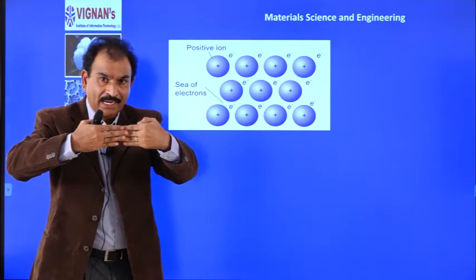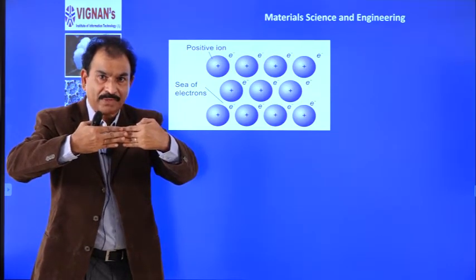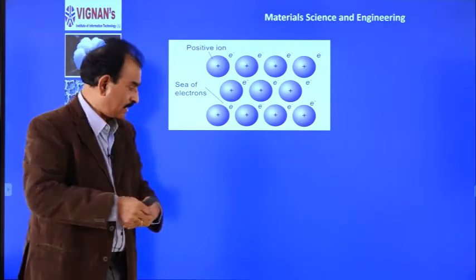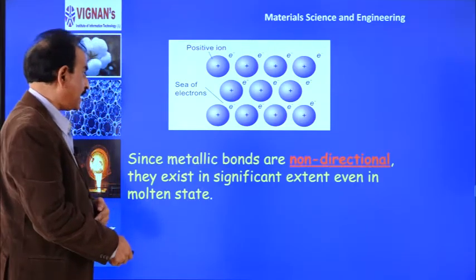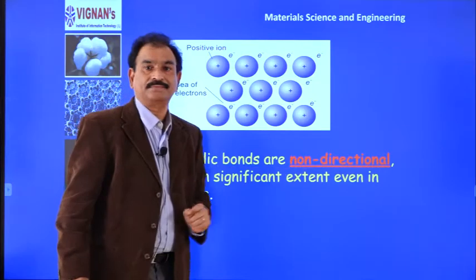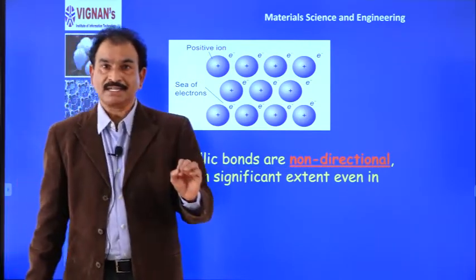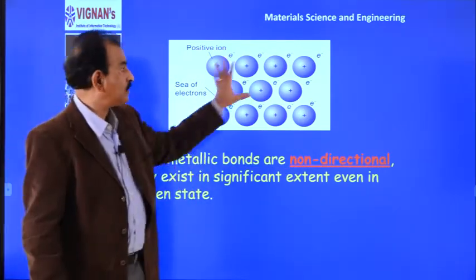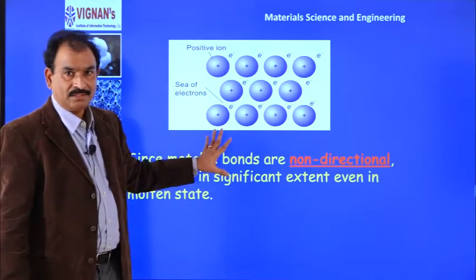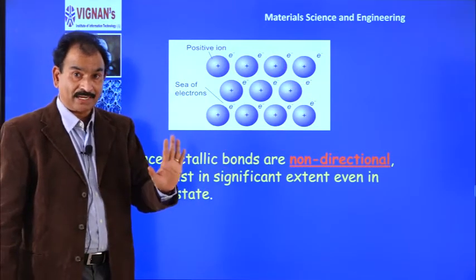So, metallic bond is formed by electrostatic forces of attraction. That is why metallic bond is non-directional in nature. It is not a directional bond because electrostatic forces are involved. So, that is about the nature of metallic bond.